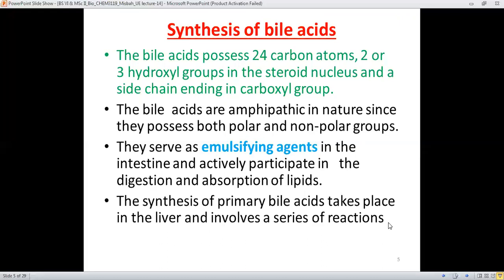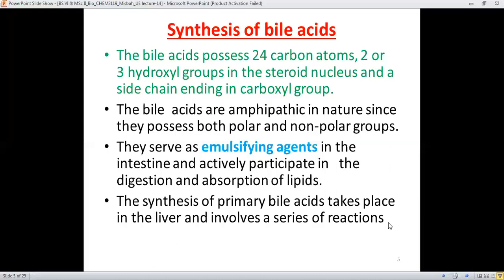The bile acid possesses 24 carbon atoms instead of 27 carbon atoms, which is the structure of cholesterol, and two or three hydroxyl groups are also present in the steroid nucleus, and a side chain which ends in the carboxylic group. Therefore, the structure of the bile acid is quite different from that of cholesterol.